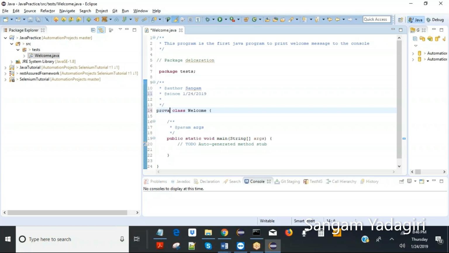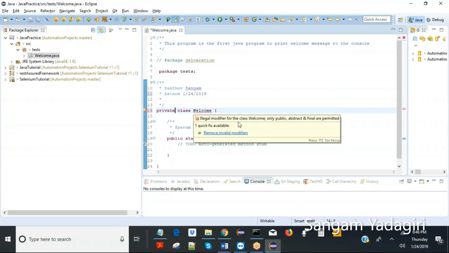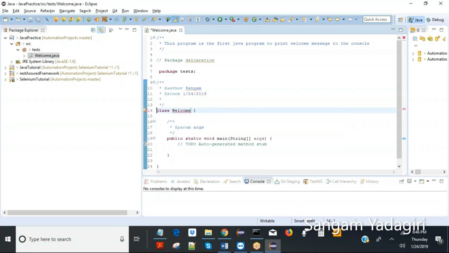If I make it private, then whatever members I am going to create inside, you will not be able to access. And this is also public, so it automatically throws errors. See, illegal modifier for the class welcome. Okay, so then remove the invalid modifiers is a suggestion. You can go for it and it will automatically take it as public. So by default it is public. If you mention it or not, it's public. So I am going to mention it so that you can see it.